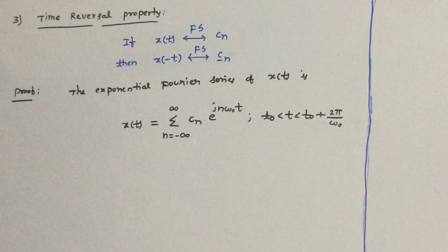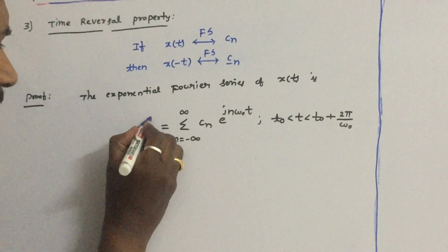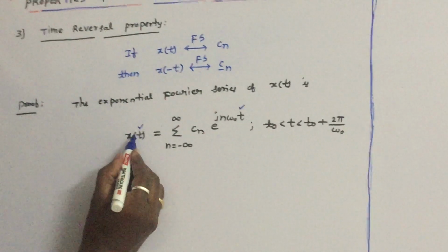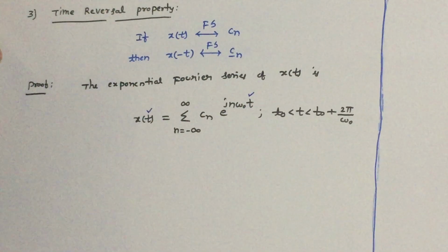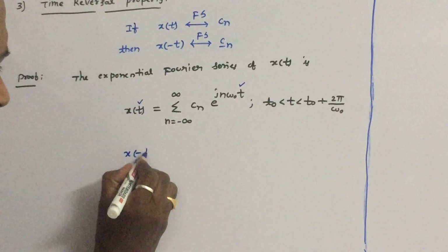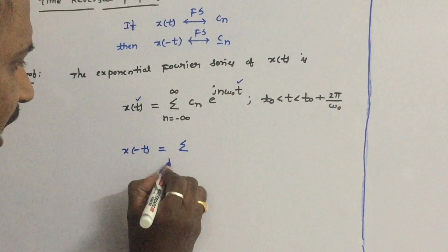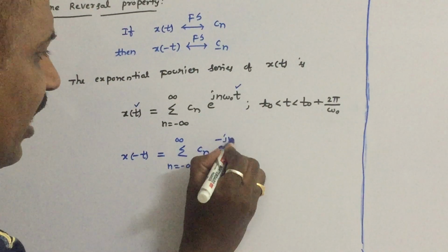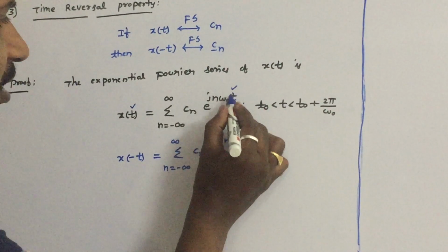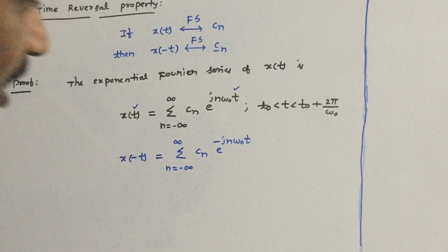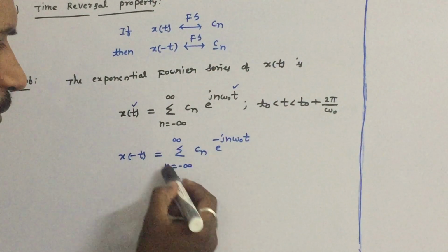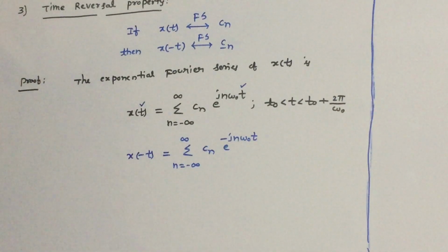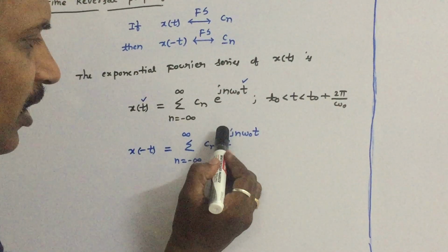Now if you observe one point, wherever t is there, you have to place minus t. So x of minus t is equal to summation n is equal to minus infinity to infinity Cn into e power minus j n omega naught t. Put minus t in place of t. So this is not the proper definition of exponential Fourier series. For the proper definition, the exponential must be positive.